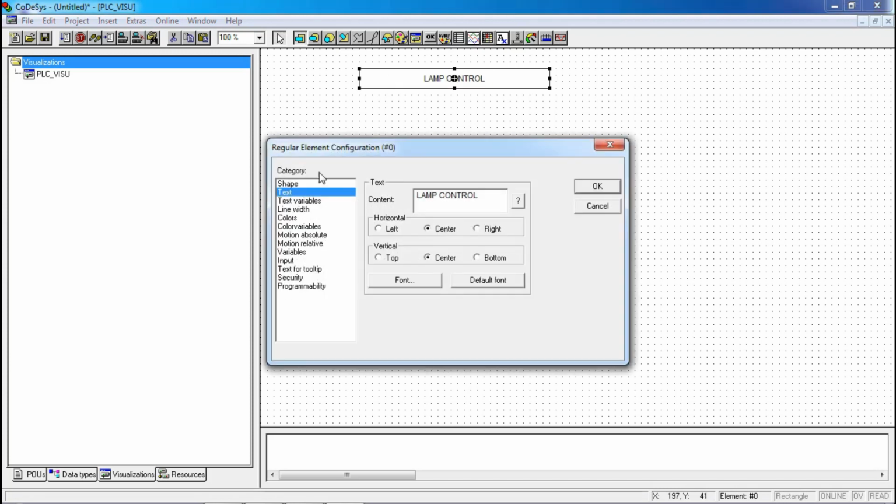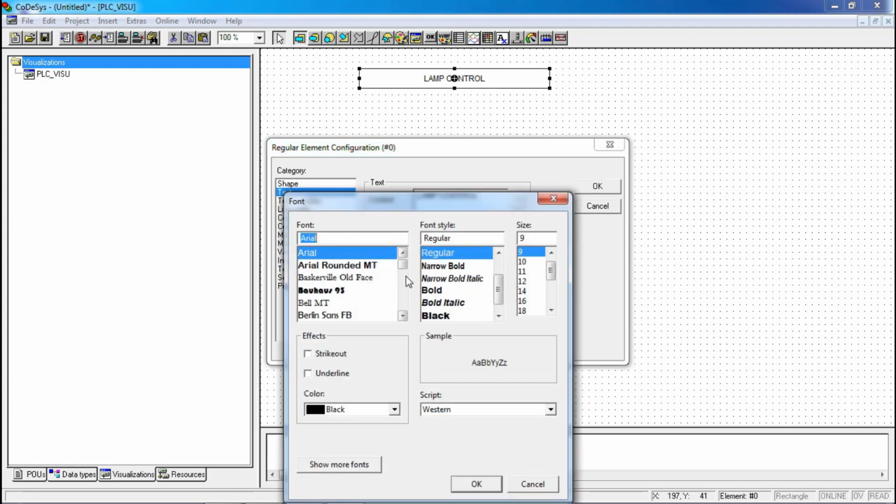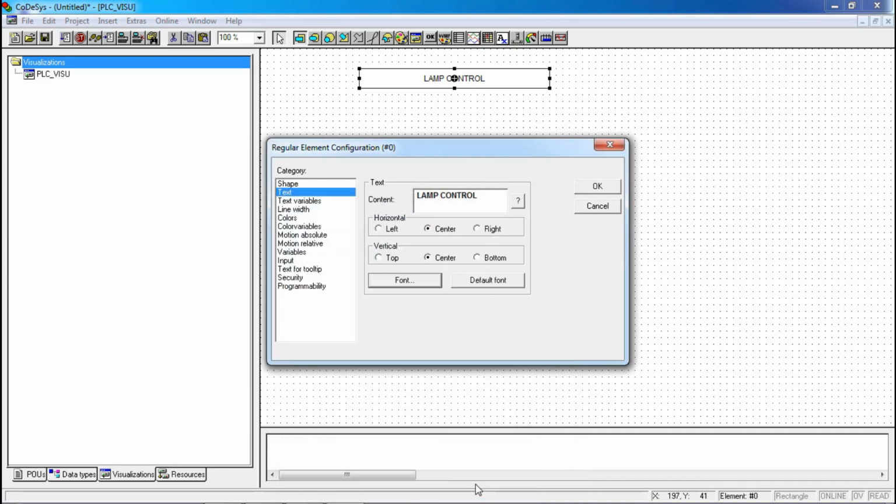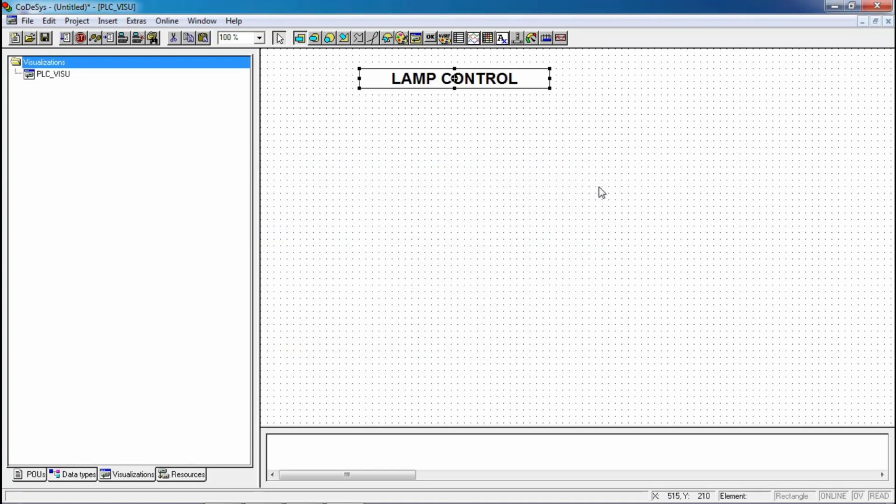You can change the text as well, font size, everything. Font style will be bold, font size will be 18. Click on OK. As soon as you do, the changes will take effect.